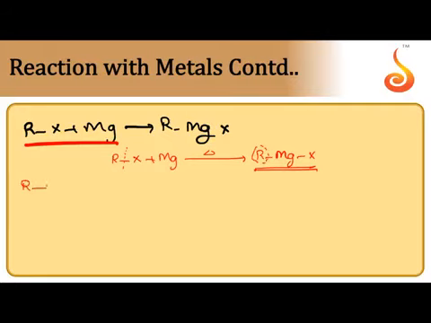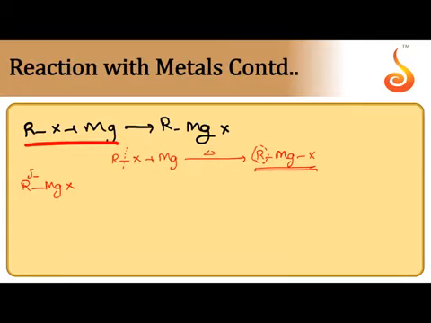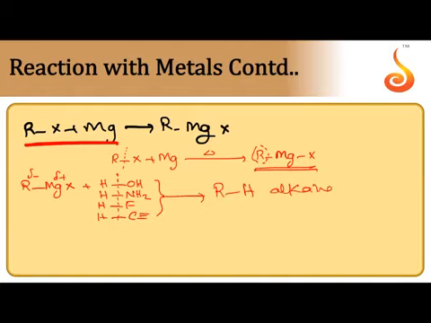Example, the alkyl group present in Grignard reagent acts as a potential nucleophile or base. So whenever it is added to a compound containing acidic hydrogen, the hydrogen which is attached to a highly electronegative atom like oxygen, nitrogen, fluorine or triply bonded carbon, R minus acts as a base and takes H plus forming alkane.